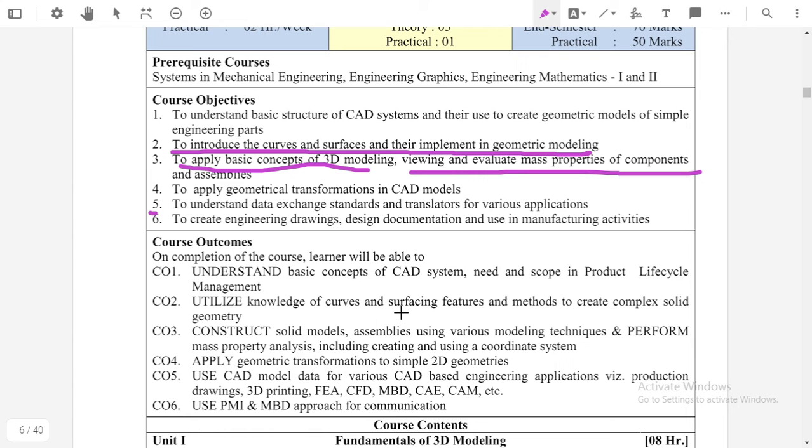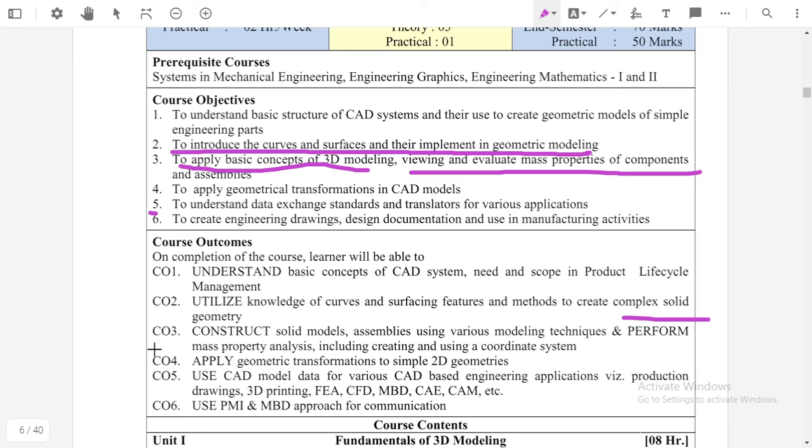Then by using the knowledge of curves and surfaces and different features of CAD, we can create the complex geometry of that, or we can create complex parts or a complex assembly of any system or any complex part.